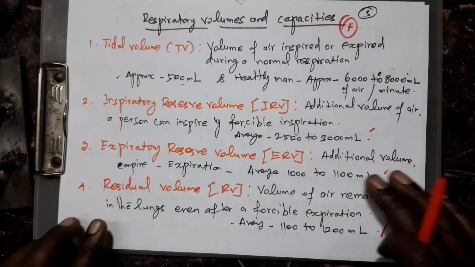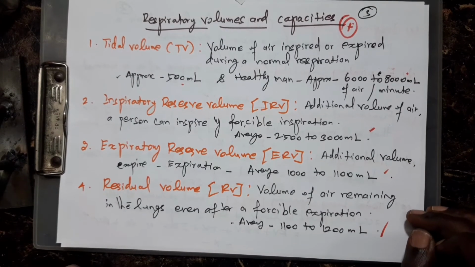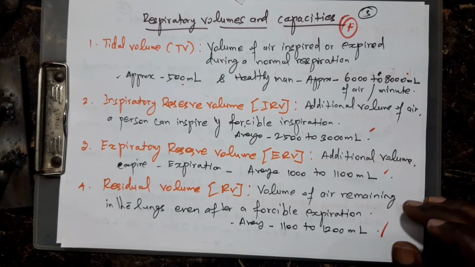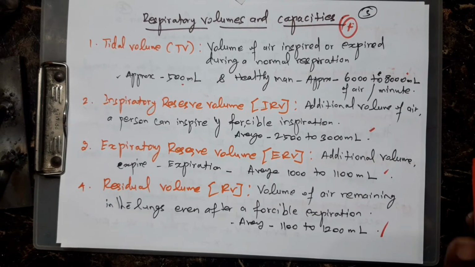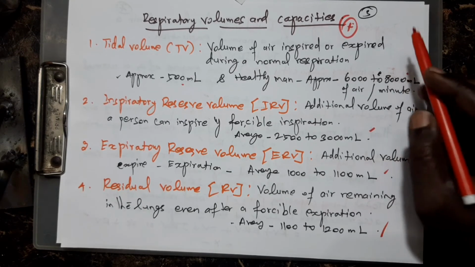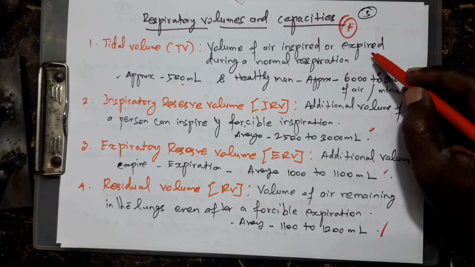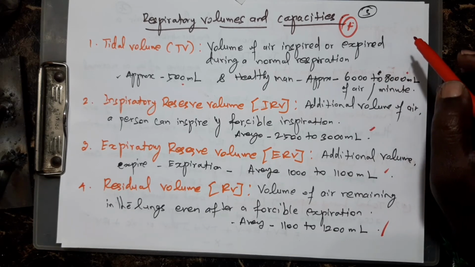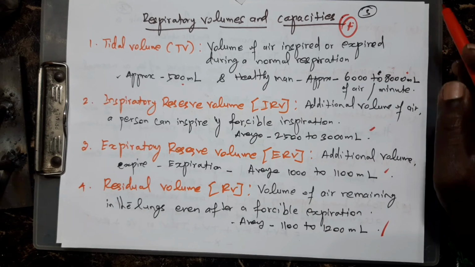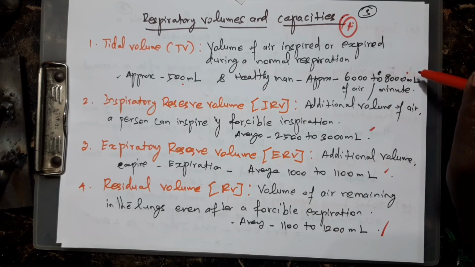Next we are going to see some more explanation. First, four items are very, very important. One is tidal volume, TV. The volume of air inspired or expired during normal breathing. This is very, very important. Tidal volume is approximately 500 ml. For a healthy man, approximately 6000 to 800 ml of air can be respired.